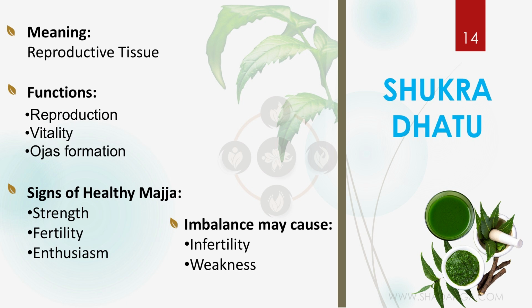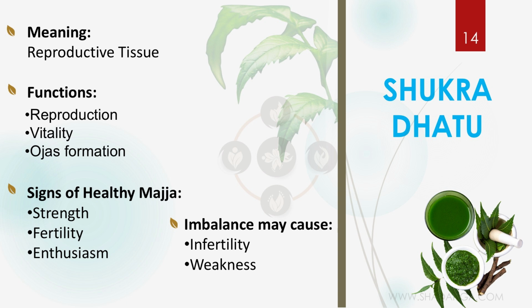And finally, our last dhatu, that's Shukra dhatu. We have mentioned Shukra is different in male and female. In the male, Shukra is the sperm and in the female, Shukra is the ovum or the egg. So that's the reproductive tissue. The function is reproduction, vitality, and ojas formation. What are the signs of healthy Shukra? Strength, fertility and enthusiasm will be there. If it is imbalanced, infertility and weakness will be there.